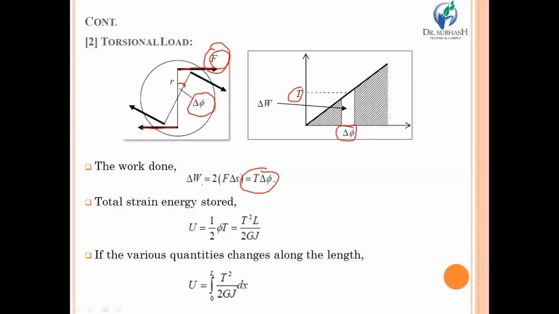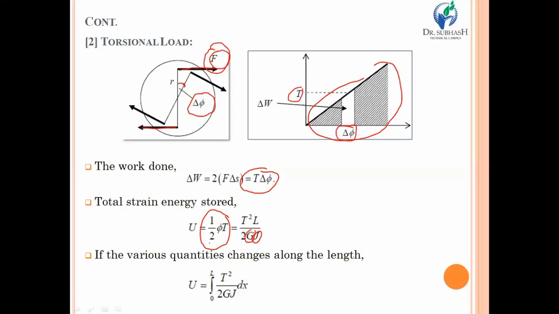Now, this work done is always equal to strain energy stored, but this is for a small element. Suppose you need to calculate the total strain energy, then you should calculate the area of that particular diagram. That means it will become 1/2 φ into T. By simplifying this relation, you will have T square into L upon 2GJ. Over here, T stands for the torque, L is the length of the shaft, our rotating member, G is the modulus of rigidity, and J stands for the polar modulus.